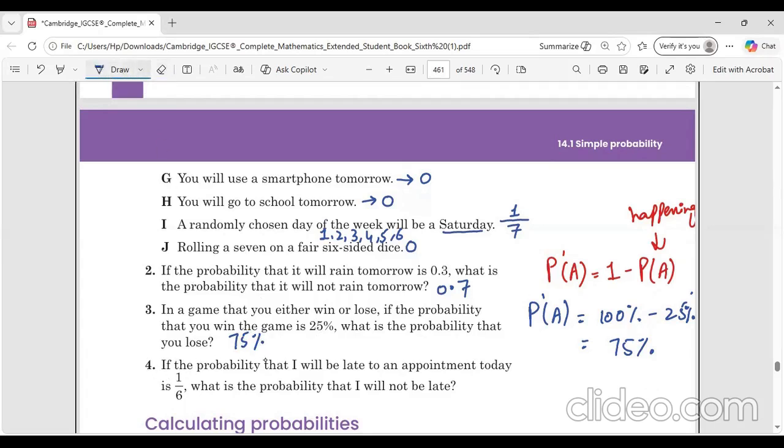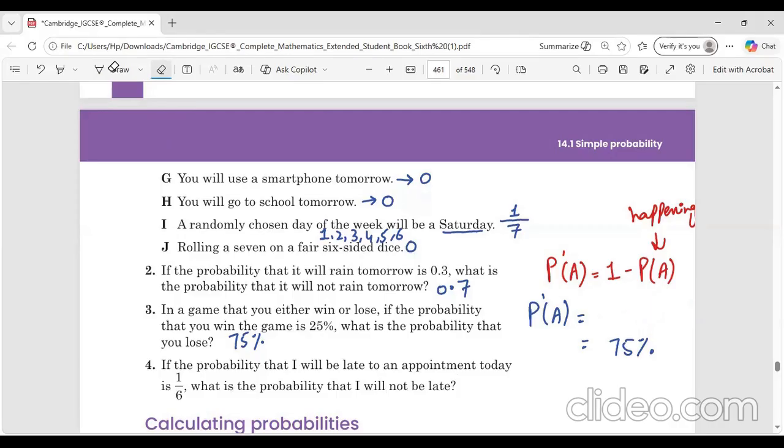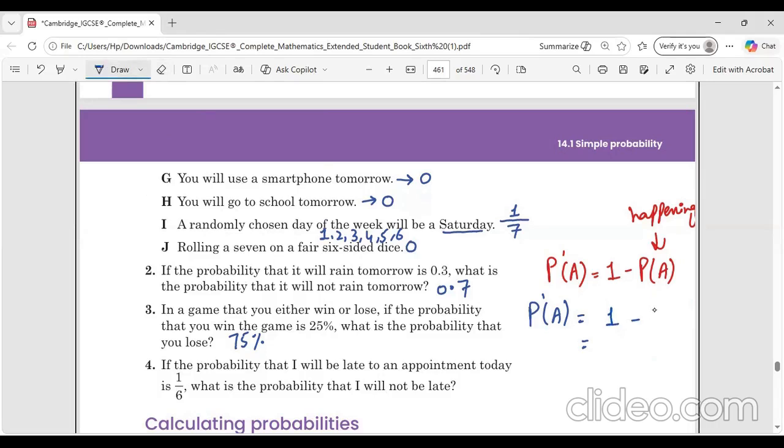Next, part number 4. They're saying the probability that I will be late to an appointment today is 1 by 6, so what is the probability that I will not be late? Again, a similar question, but given in the form of a fraction. Here we will be subtracting it from 1. Either you can make your denominator the same, or simply apply the LCM method: 6 times 1 is 6, minus 1, that's going to be 5 by 6. Basically 5 by 6 is the probability that I will not be late.